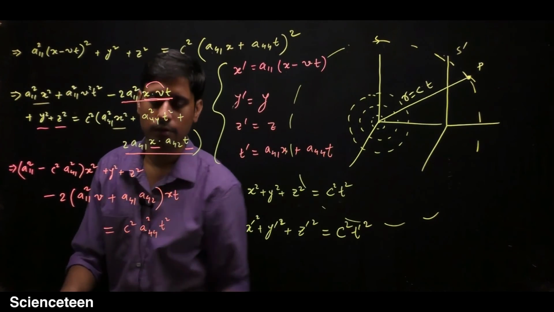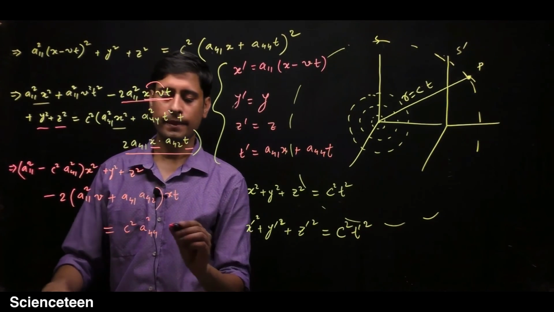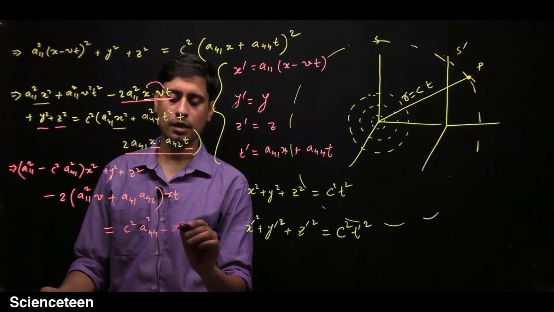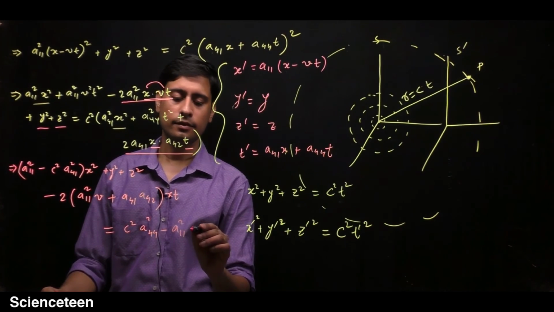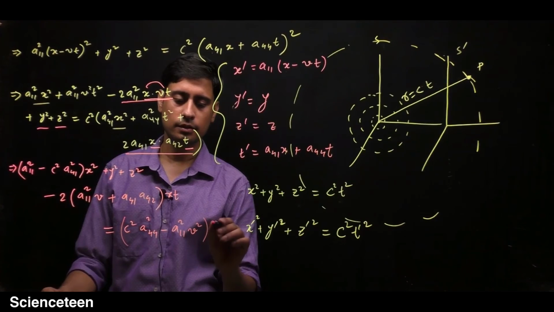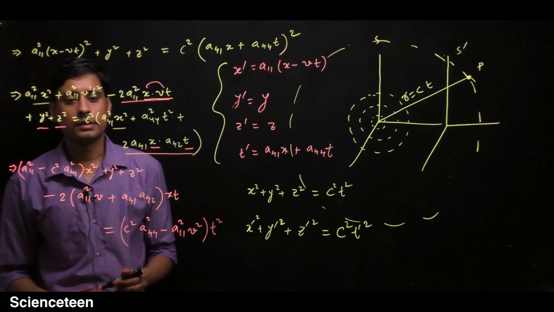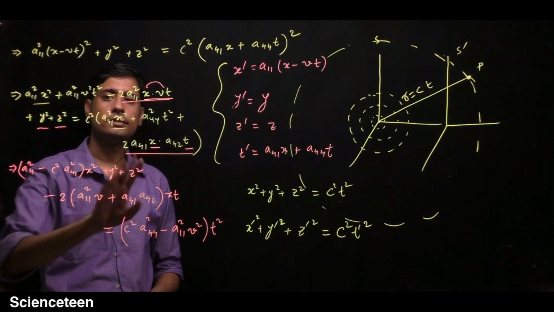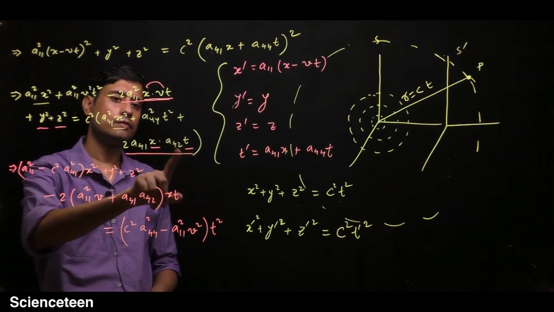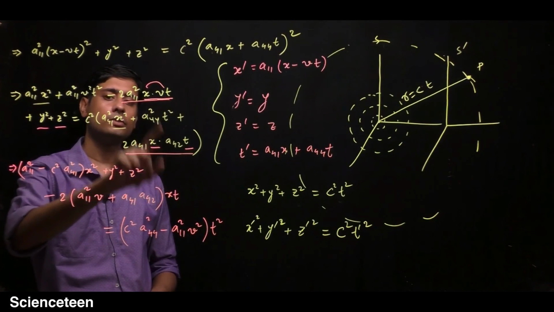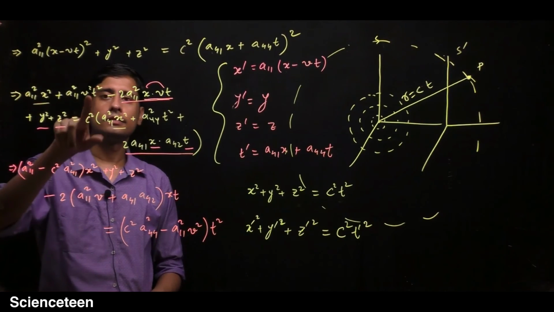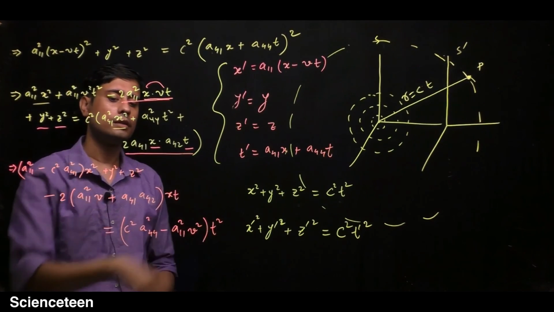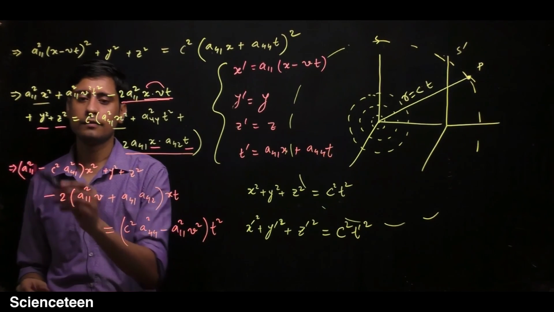Just subtract it, take it to the right hand side, minus a11 square v square, and this is the t square term. You can check that these two terms, y square and z square, are combined as they are. Then the vt term, the xt term, we have combined by taking it to the left hand side, and the t square term is remaining here. So these two terms I have combined in the right hand side. So we have the final equation here.